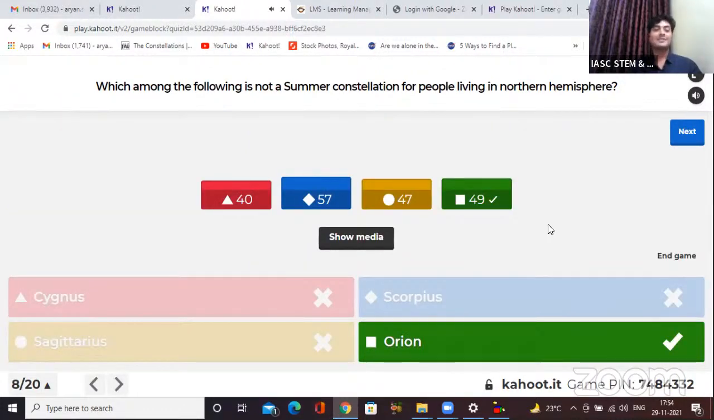Okay. Quite a mixed answer I have got over here. So let me tell you, Cygnus is actually a summer constellation, so are Scorpius and Sagittarius. Orion is the right answer. A few questions back, when I was talking about the Orion and Taurus constellations, remember I said it appears in winters. So here, this is the odd one out.